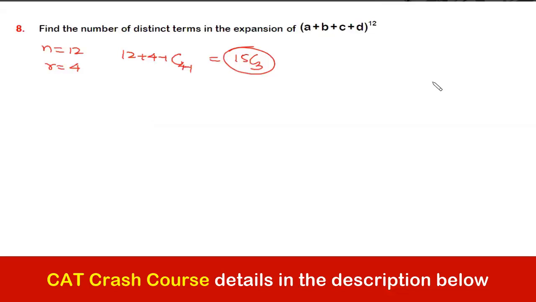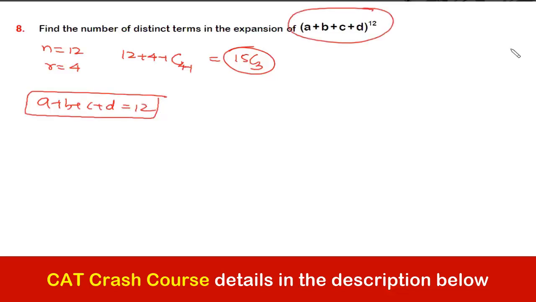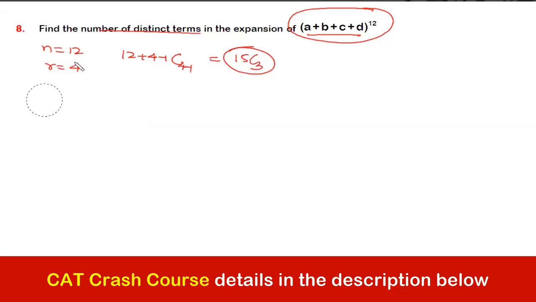Okay. Abhi tak we used to apply the formula if the equation is like this, not like this. Yes or no? किसी ने गलती से भी कर दिया होगा तो सही आंसर आ गया. The 12 is in the power of a plus b plus c plus d, and it is asking the number of distinct terms in this expansion. ठीक है, तो चलो देखते हैं क्यों हम ये फॉर्मूला लगा रहे हैं. ठीक है, let's see why we are applying this formula even in this expansion वाला question.